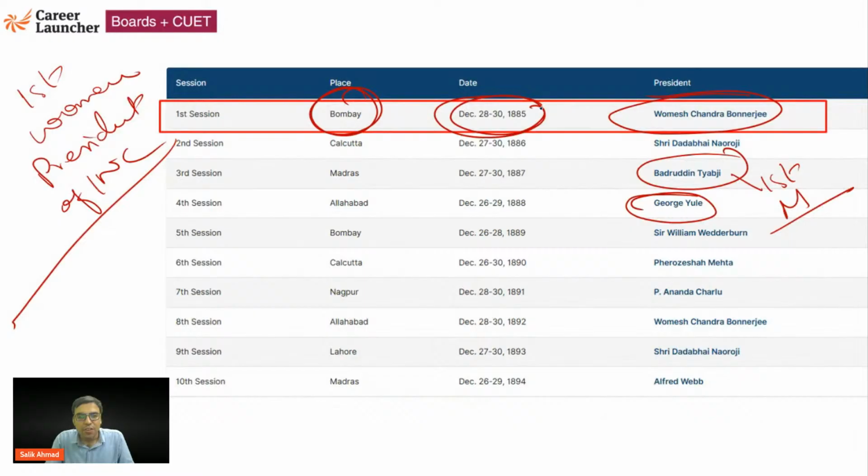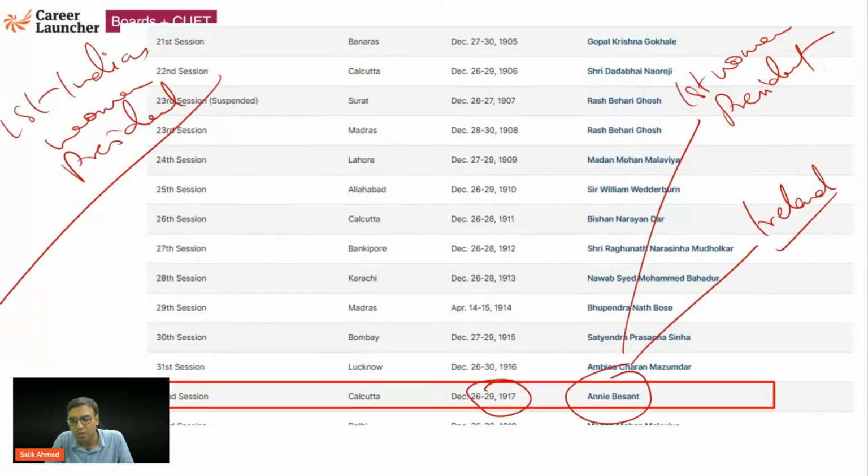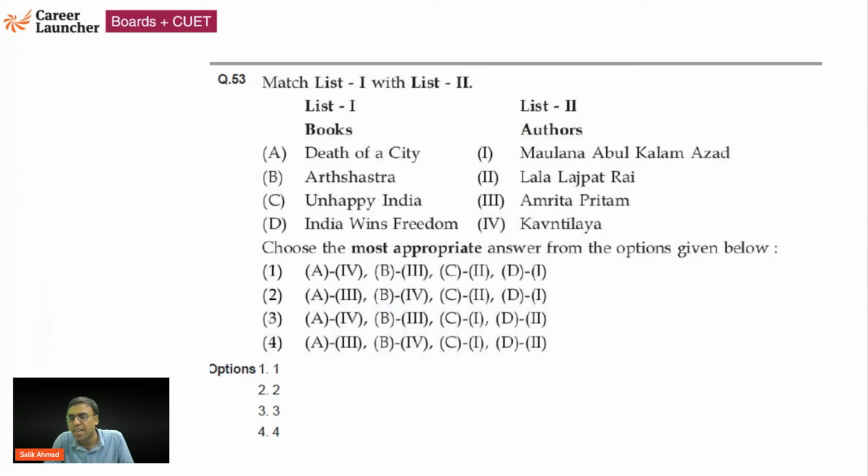और ये याद रखिएगा, it was first established in 1885. ये भी पूछना कई बार match the following में. Okay, I hope now you will be able to answer it. Any questions related with this topic? Now let's move on to the next question, and please answer this. Books and authors अक्सर पूछते हैं, and some of them are very easy actually. एक आध तो आप आराम से कर दोगे.